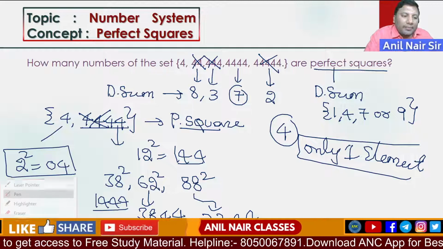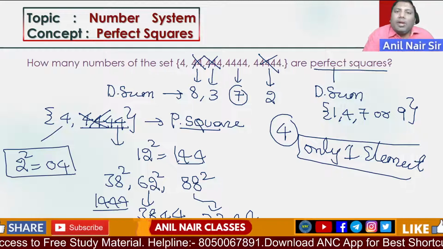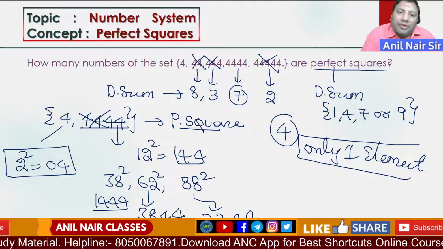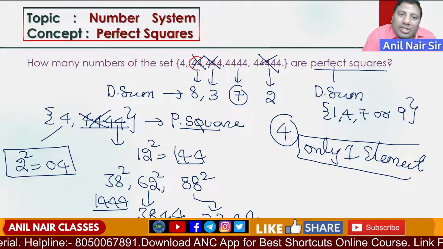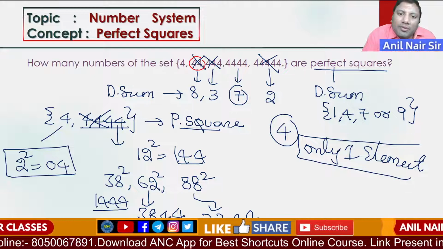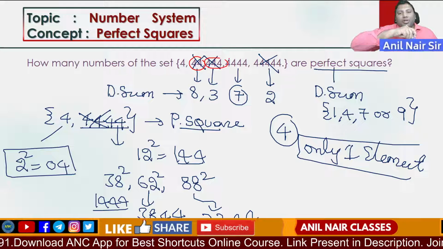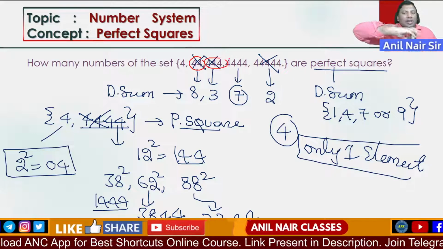Again I am repeating. How many numbers of the set 4, 44, 444, 4444 and 44444 are perfect squares? Double 4, digital sum is 8, not possible. 4 4 4, digital sum is 4 plus 4 plus 4, 12, it is 3. It is not possible.